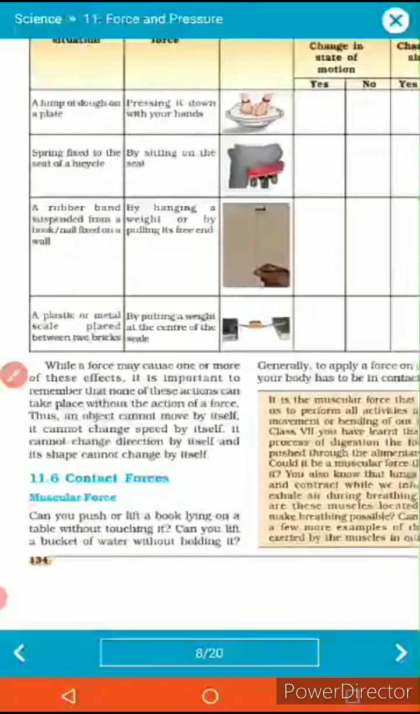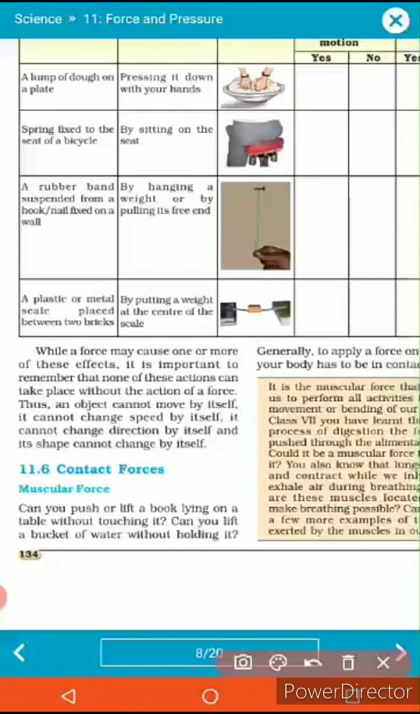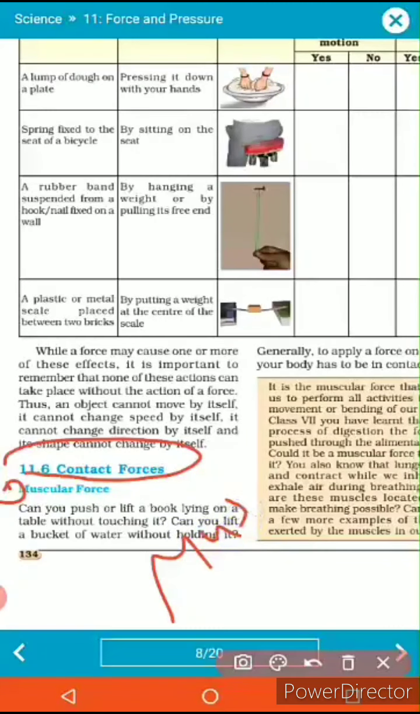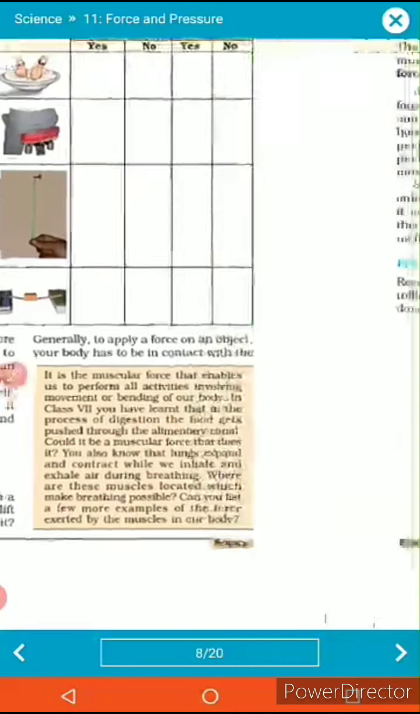Now we will discuss the next topic, which is called contact forces. The first type of contact force is the muscular force. Muscular force means the force which is applied by the muscles of a person or animal. Suppose you have a body, and with the help of your hands or legs you are doing something, applying force somewhere. So this kind of force is called muscular force. Let us have some examples regarding muscular forces.